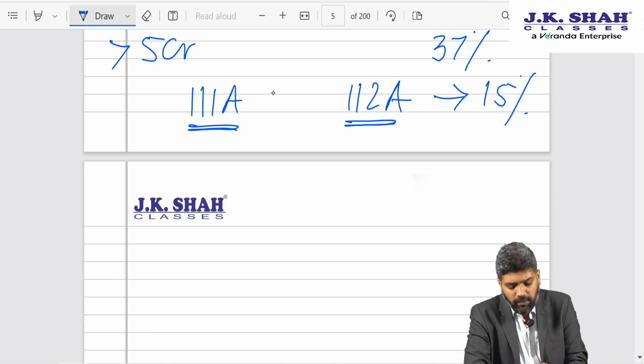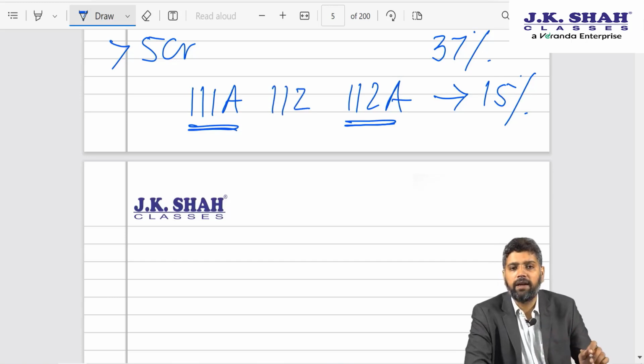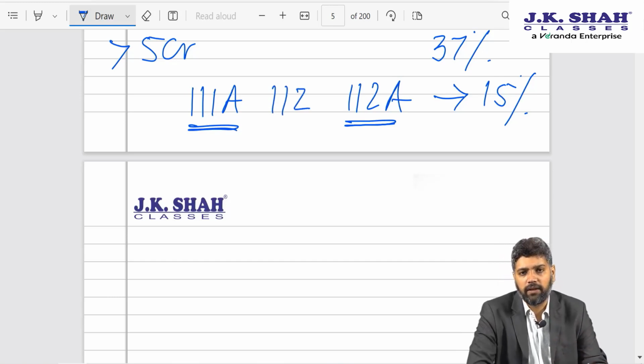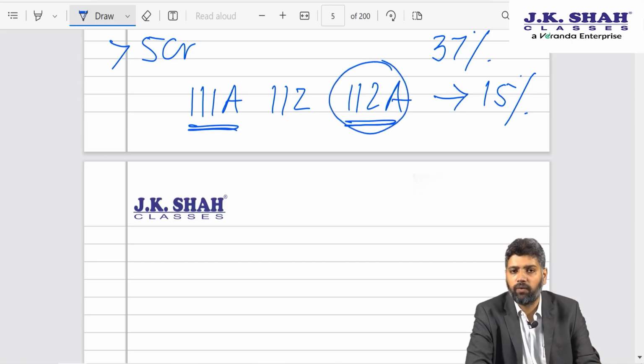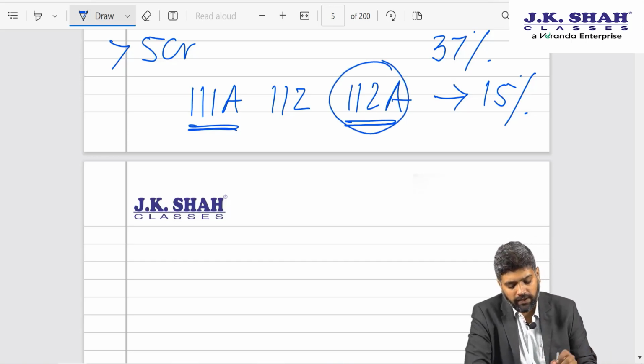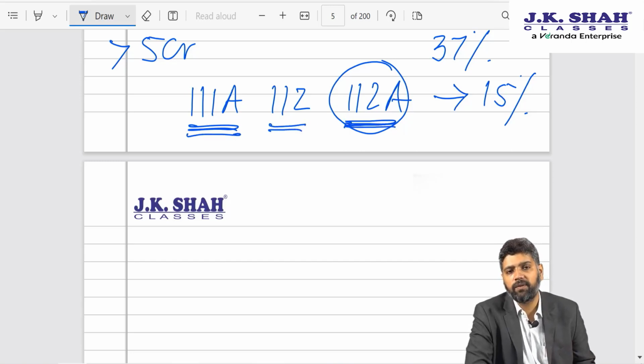This year one of the amendments is that they have also added section 112 in the list. Section 112 is what? Long term capital gain on any other asset other than those covered under 112A.